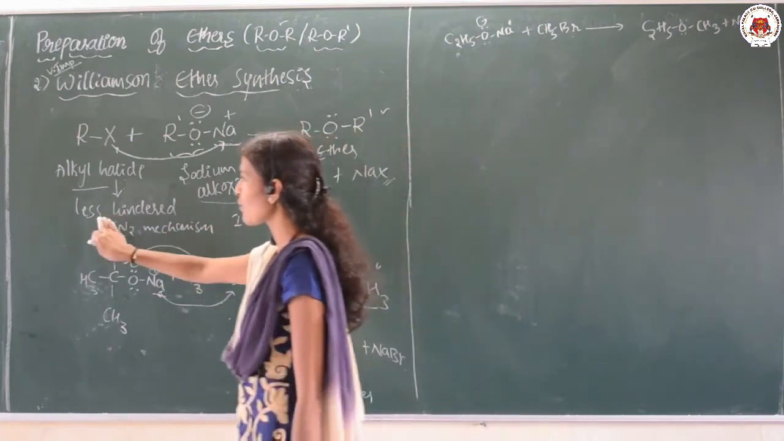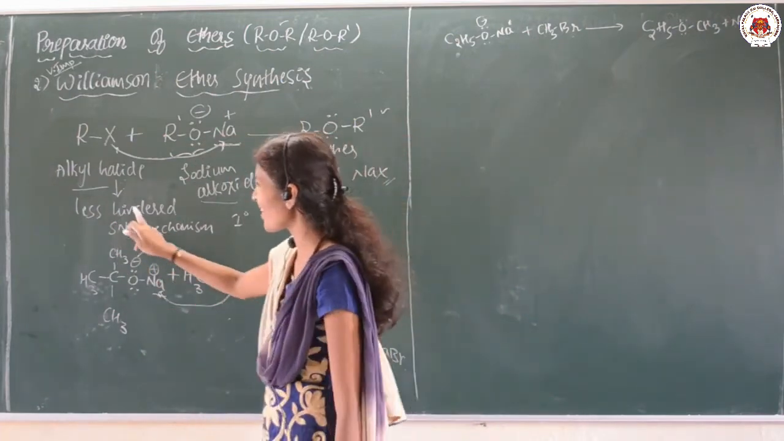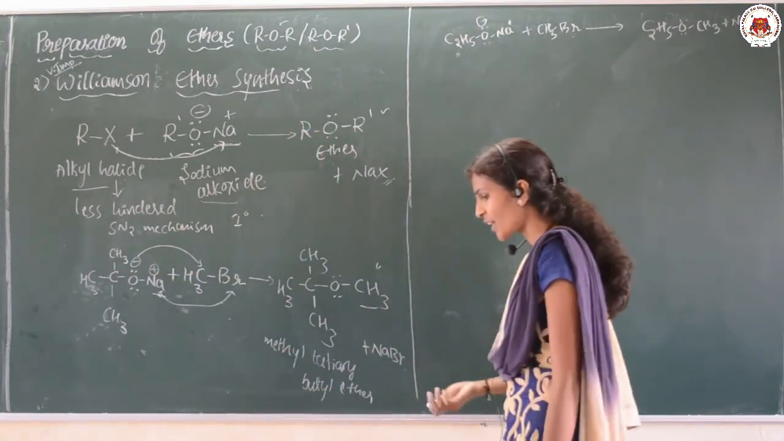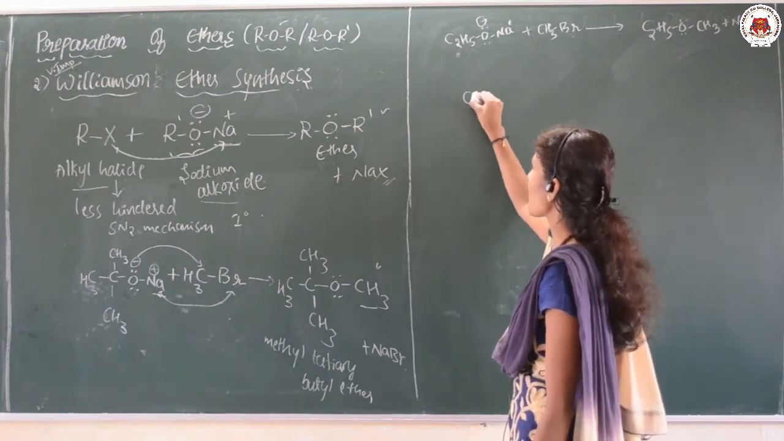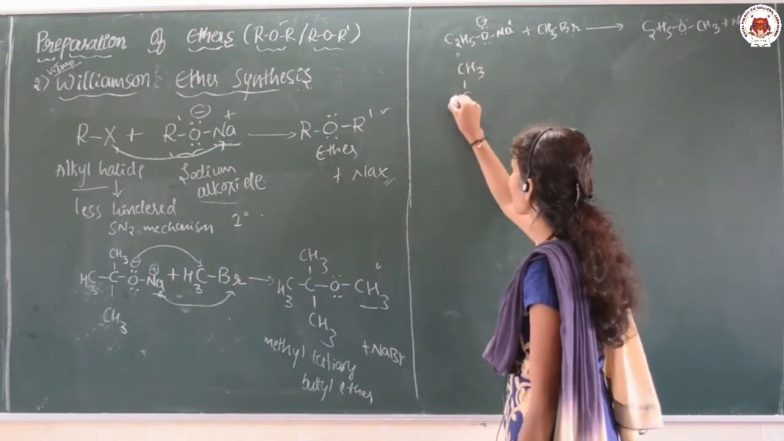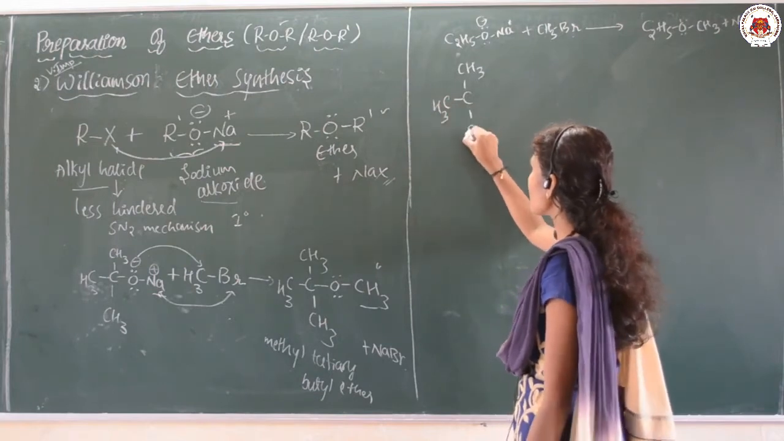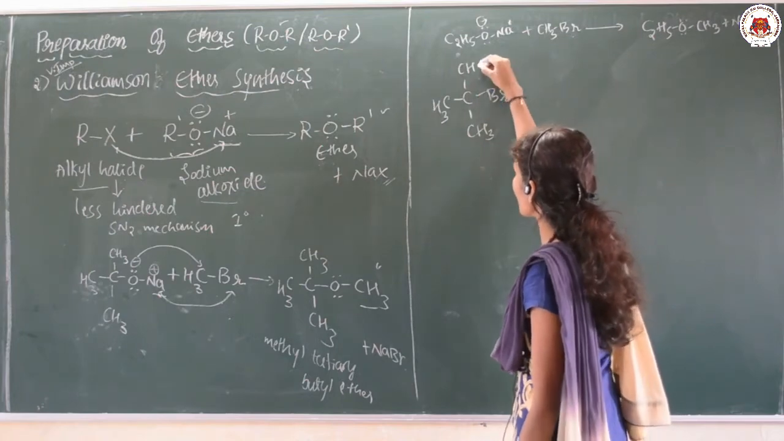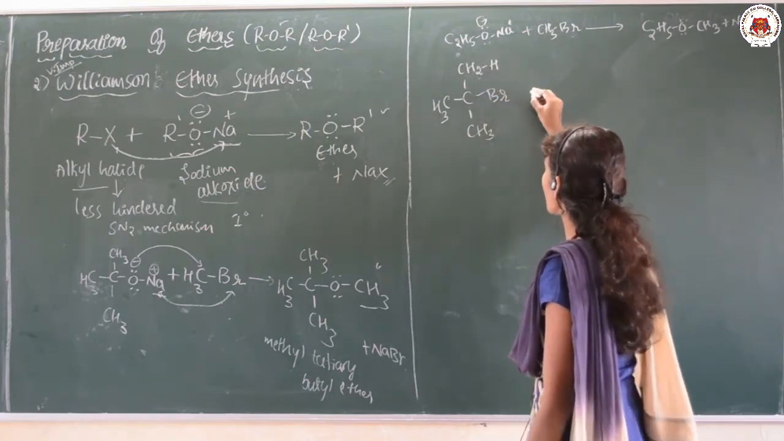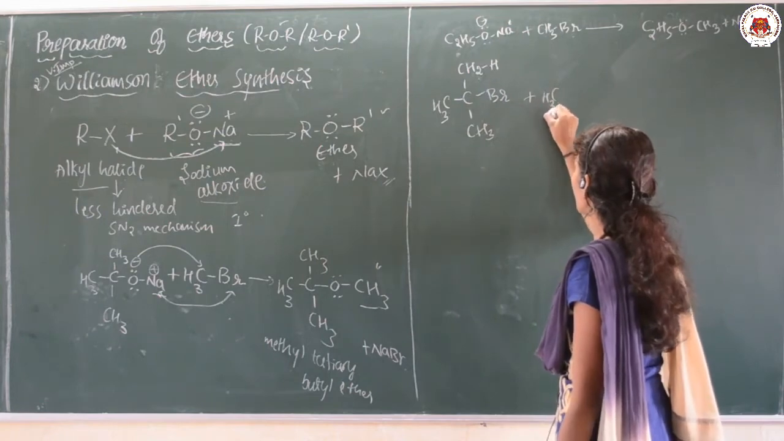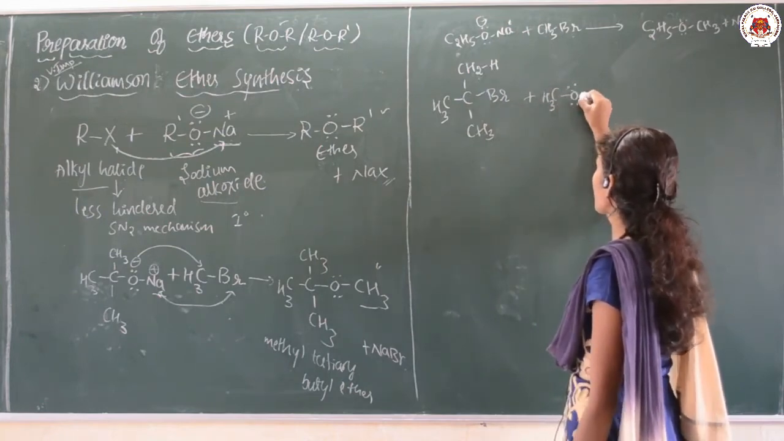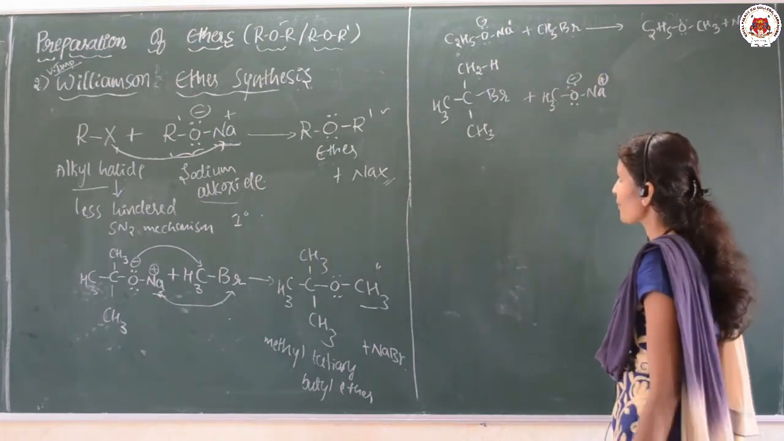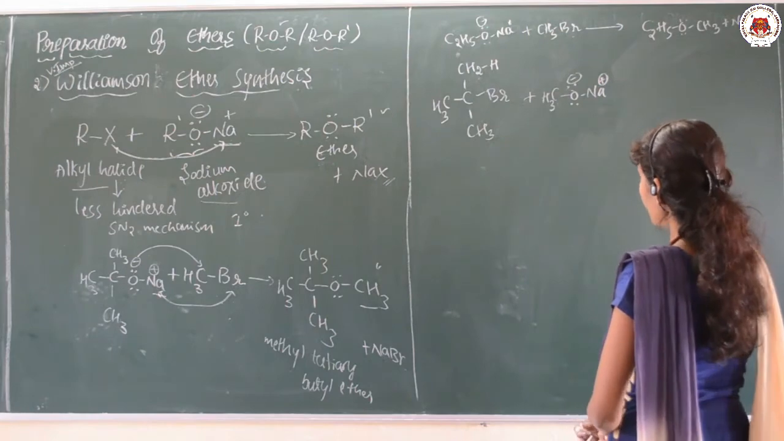Suppose our condition is that it must be less hindered. Suppose I am taking a secondary or tertiary alkyl halide, instead of this primary one. During that time, what happens? See here, suppose I write this as CH3CH2ONa plus the alkyl halide. And what happens here?